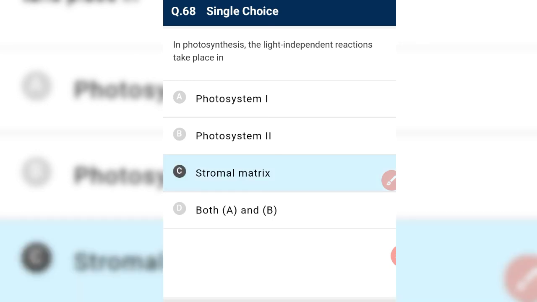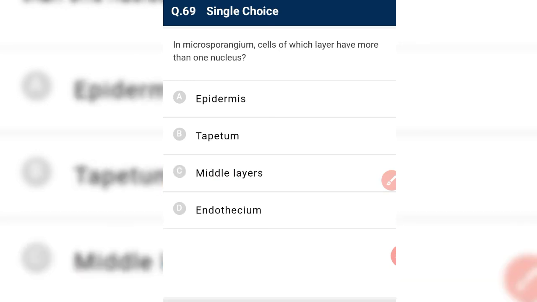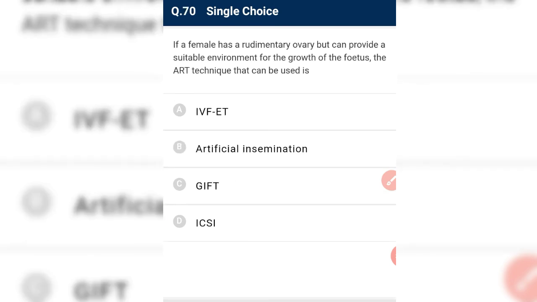Okay, and next, in microsporangium cell of which layer have more than one nucleus? See, the tapetum is the innermost layer of the microsporangium which may have one or more cell, more than one nucleus, sorry.